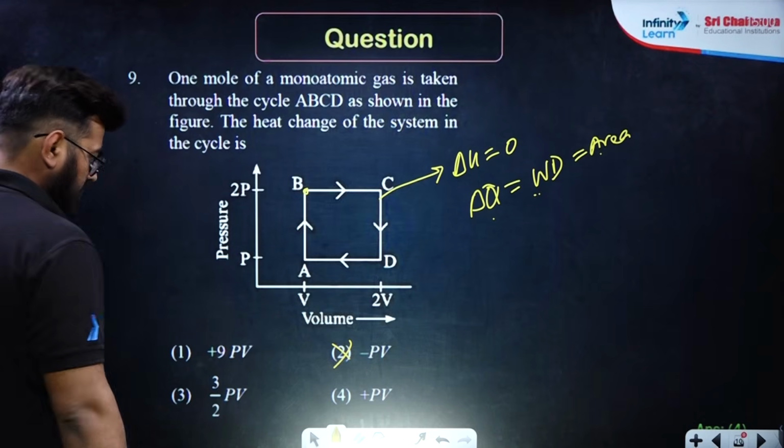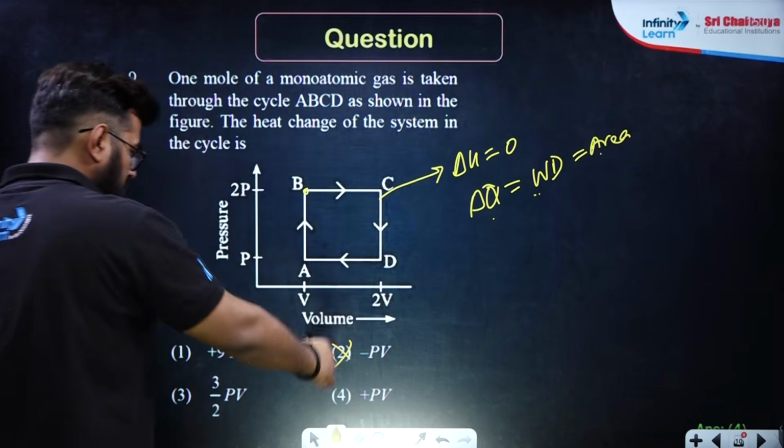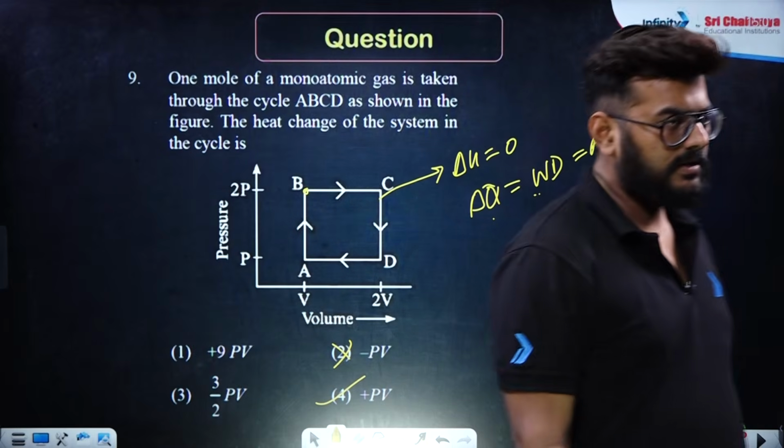So reject this, right? And now just calculate its area. So length is V, this is V, plus PV. Option number 4 is the right answer over here. Okay.